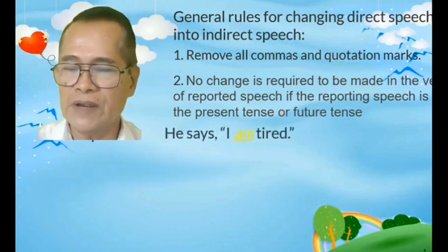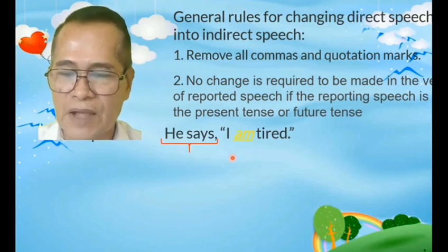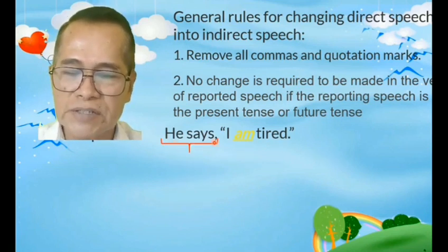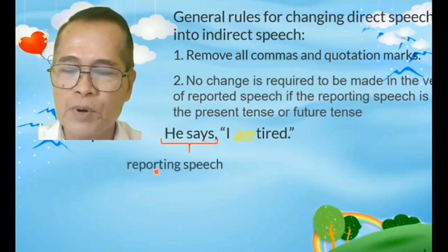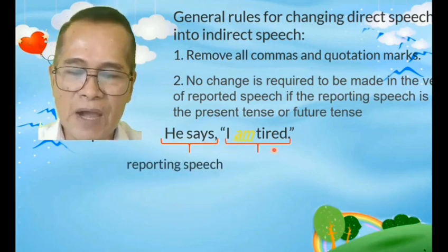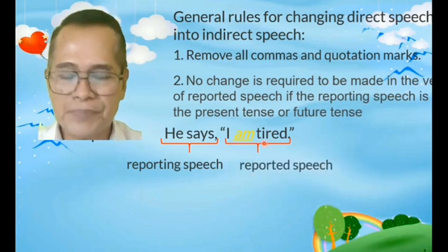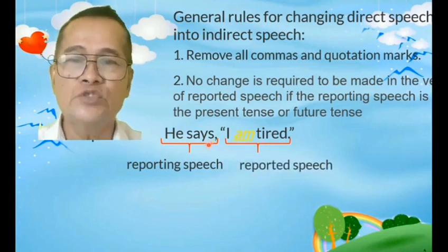Alright, example of direct speech. He says, "I am tired." Alright, itong words na he says, this is our reporting speech. And, ito namang I am tired, this is our reported speech. So, here, our sentence is divided into two parts.